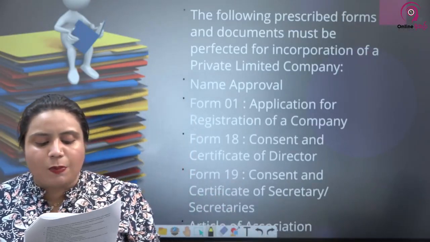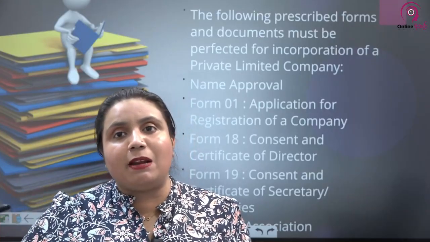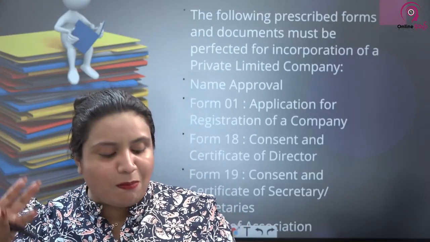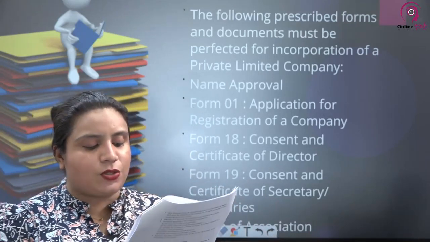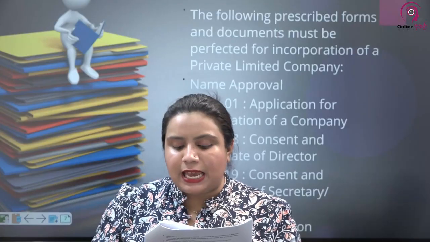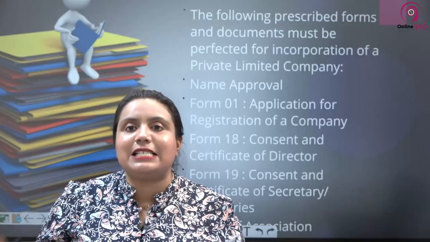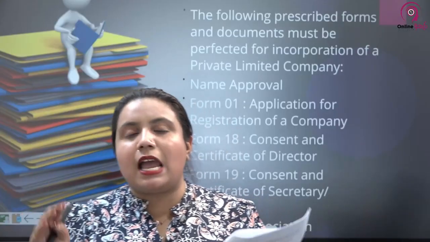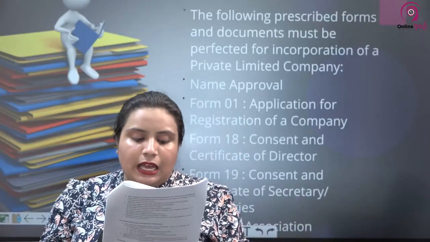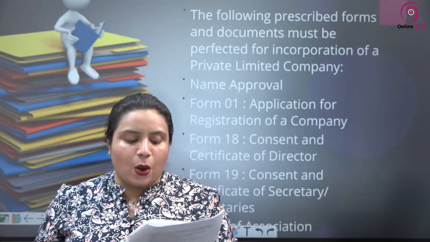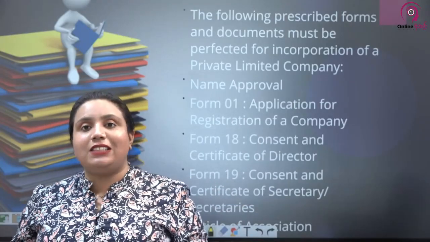Any person or persons may apply to incorporate a company other than a company limited by guarantee. For companies limited by guarantee, this procedure is different. That being kept aside, for any other company, any person can make an application for registration to the registrar in the prescribed form signed by each of the initial shareholders. So there's a particular prescribed form. According to that form only, you can do the registration procedure. The form should have the initial shareholders' signatures together with the other documents that we are going to discuss now.